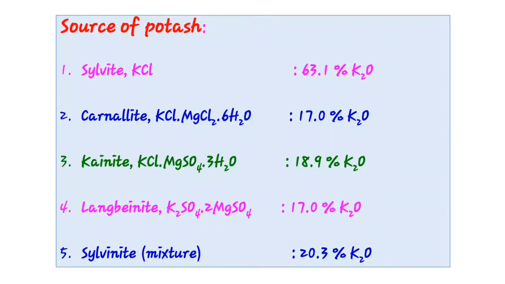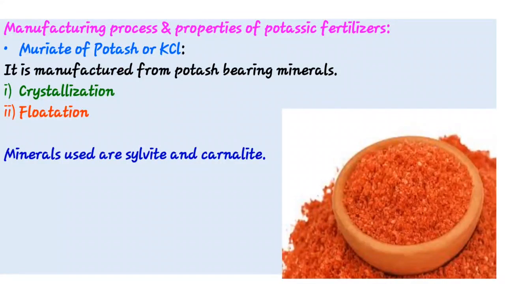Then see next point, that is manufacturing process and properties of potassium fertilizer. So first, muriate of potash. Muriate of potash is a coarse or fine salt resembling ordinary salt and has no bitter taste. Also it contains 60% potassium in KCl form, and it is manufactured from potash bearing minerals. The manufacturing process has 2 steps, that is crystallization and flotation.